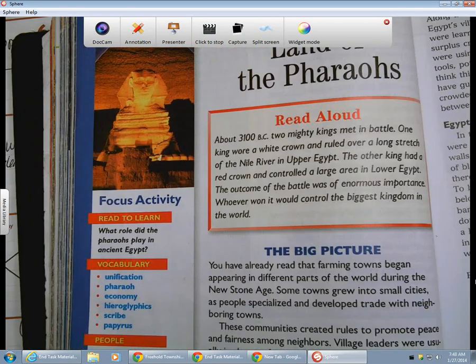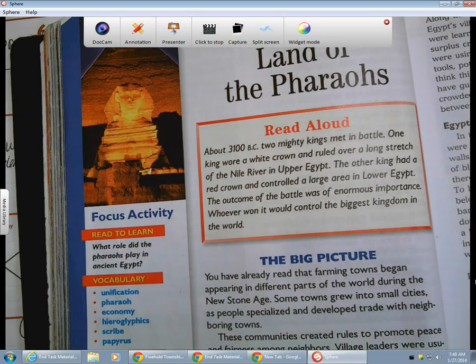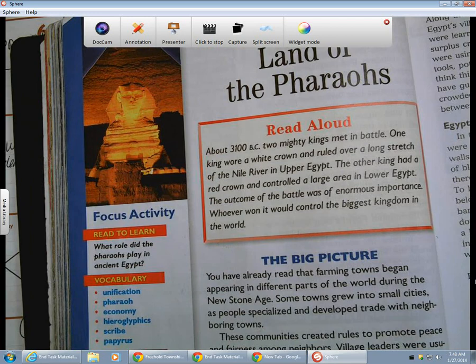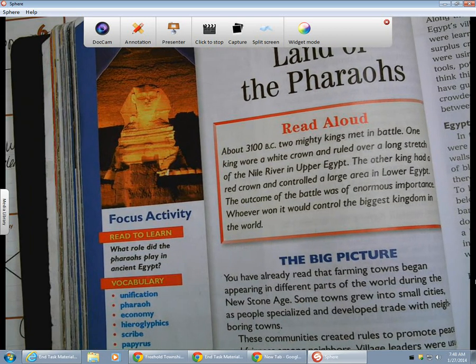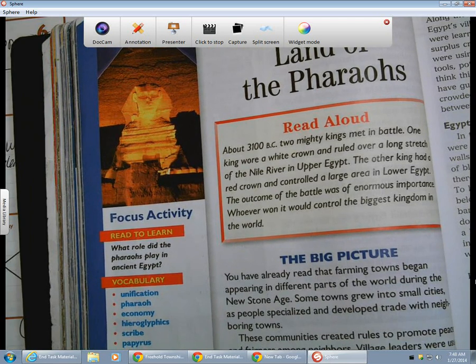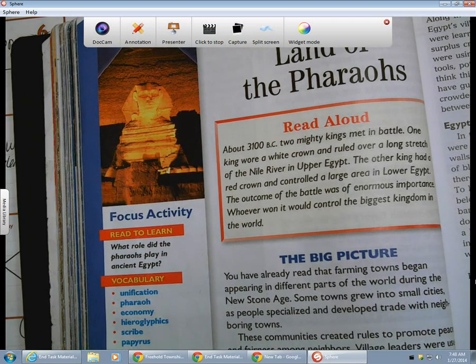I'll start with the read aloud. About 3100 BC, two mighty kings met in battle. One king wore a white crown and ruled over a long stretch of the Nile in Upper Egypt. The other king had a red crown and controlled a large area in Lower Egypt. The outcome of the battle was of enormous importance. Whoever won it controlled the biggest kingdom in the world.